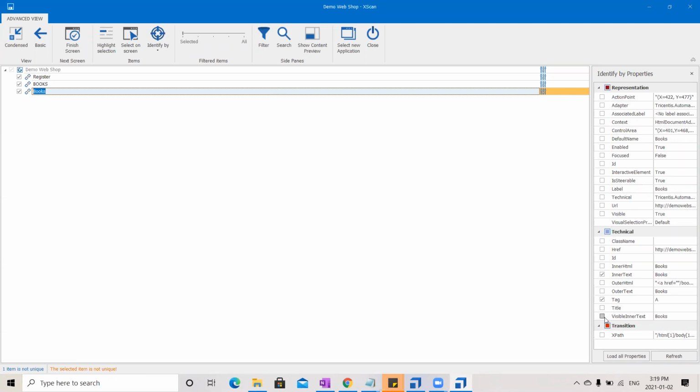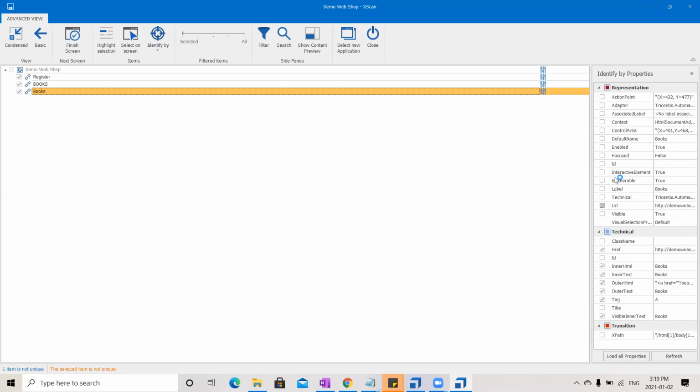Okay, so in this case you can say like visible inner text or inner HTML or href. Okay, you can select as many properties as you want. See, sometimes they may not be unique after selecting all these properties also. So then we have other methods here, anchor, image, index and all, which you will get to know in the classes.